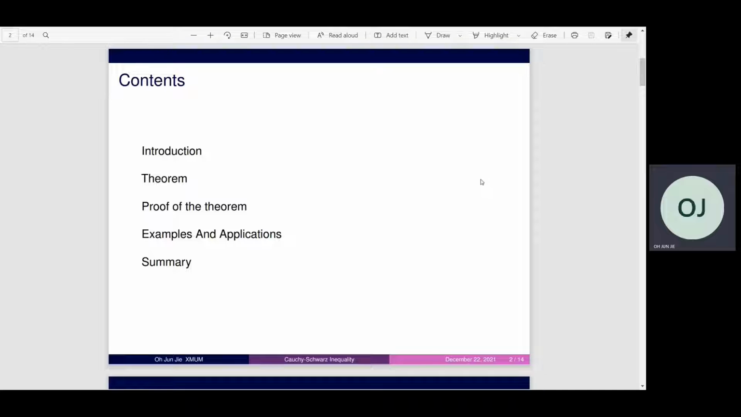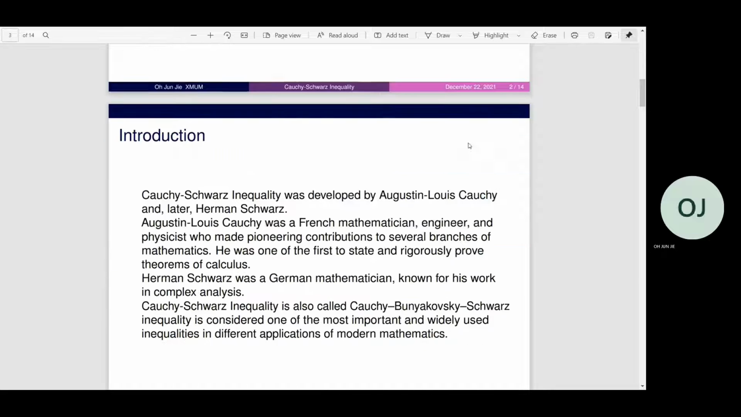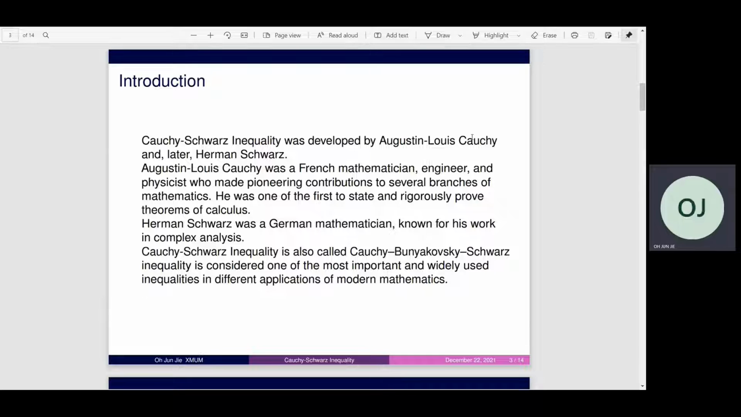Now we move on to the introduction. The Cauchy-Schwarz inequality's developers are Augustin Louis Cauchy and Hermann Schwarz. Augustin Louis Cauchy was a French mathematician, engineer, and physicist, and he made contributions to several branches of mathematics. He was one of the first to state and rigorously prove theorems of calculus. And Hermann Schwarz was a German mathematician known for his work in complex analysis.